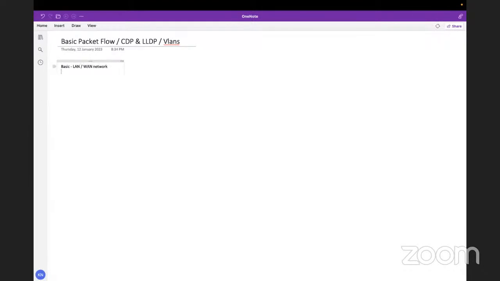Then we'll move to discovery protocols, that is basically CDP and LLDP. And then finally, if we have the time today, we will start the VLANs too. So any questions, anyone, before starting these things?